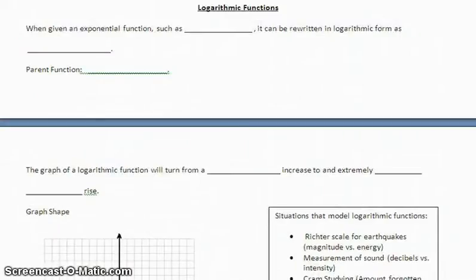Lastly, we're going to deal with logarithmic functions. When we're given an exponential function such as y equals some constant b to the x power, we can rewrite that as a log. And the log would be the log sub b of y equals x. Confusing. And we're not going to do logs this year. You'll be doing logs next year with Mrs. Menchaca. This is just meant to be an introduction to logs and the general shape.